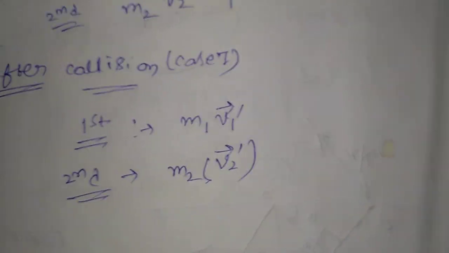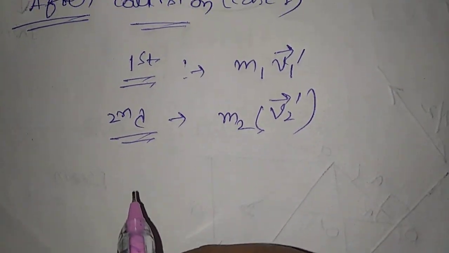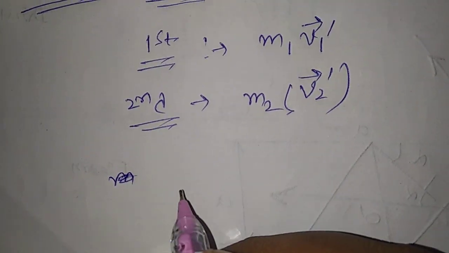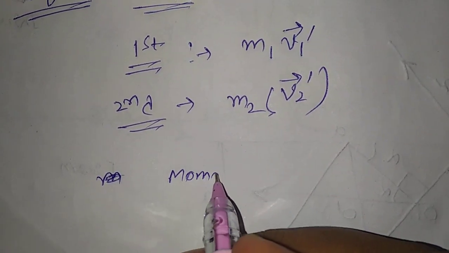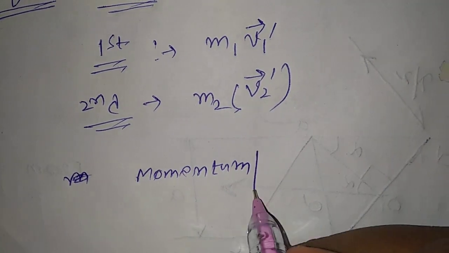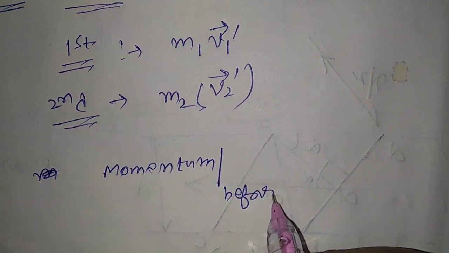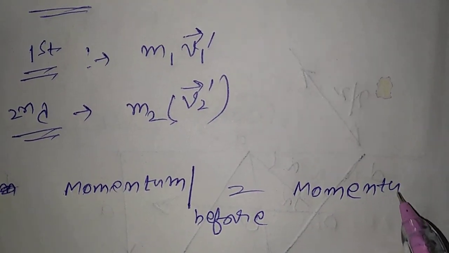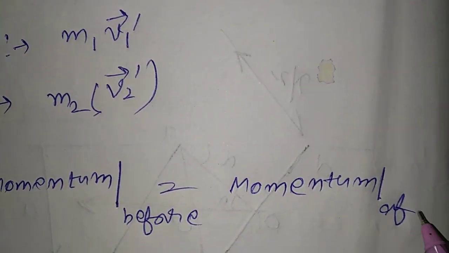So according to momentum conservation, what can I write? Momentum before collision equals momentum after collision.